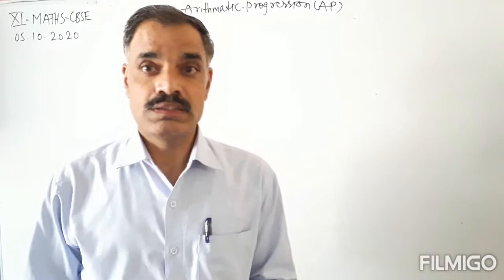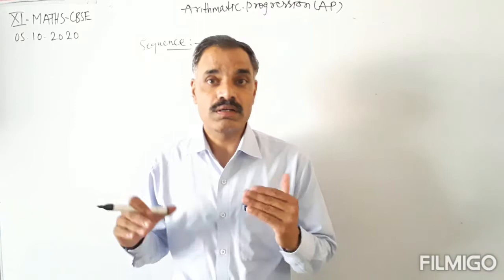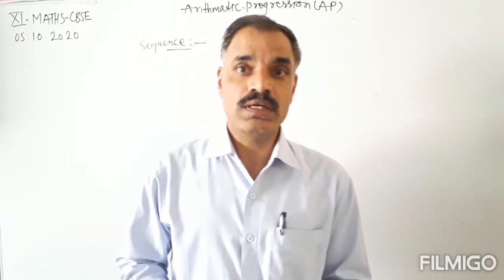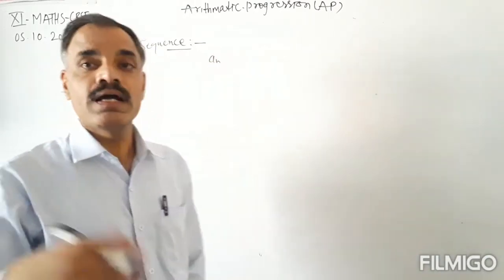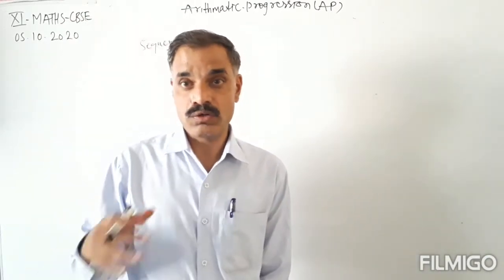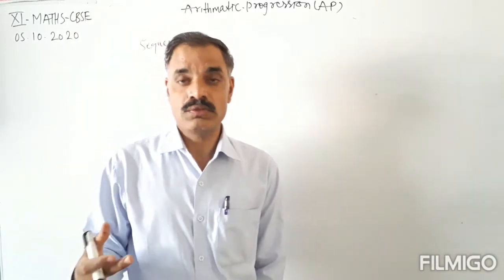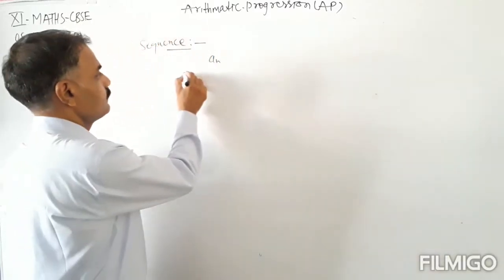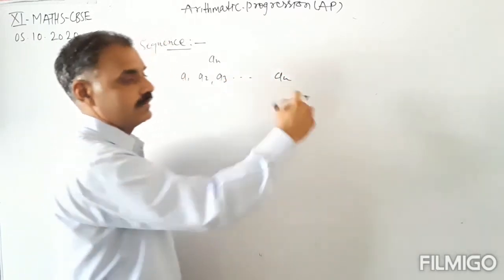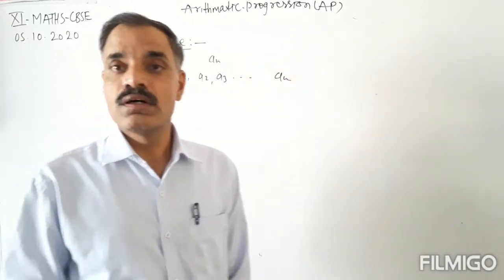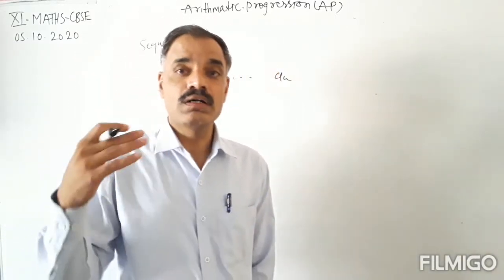Sequence, what is sequence? Sequence is the order of the numbers, or order of the terms. If an is the nth term of any series or any progression, then a1, a2, a3 and so on an form the sequence of the numbers, or sequence of the terms.